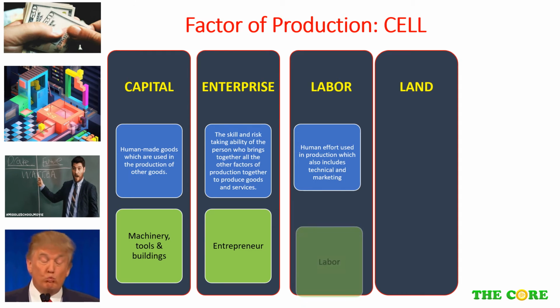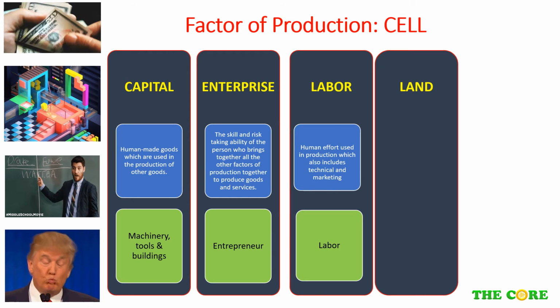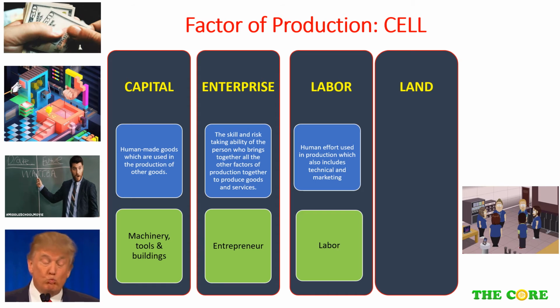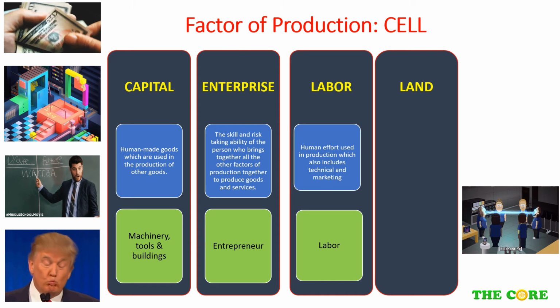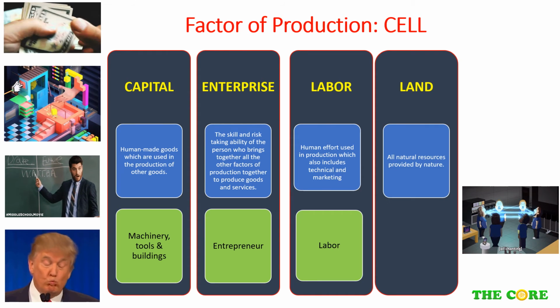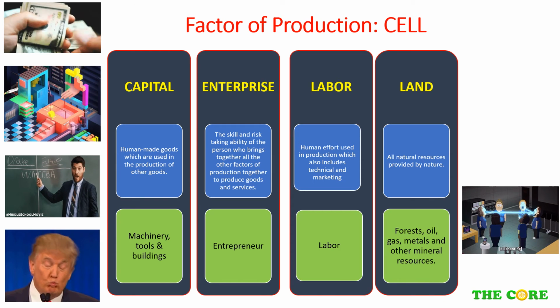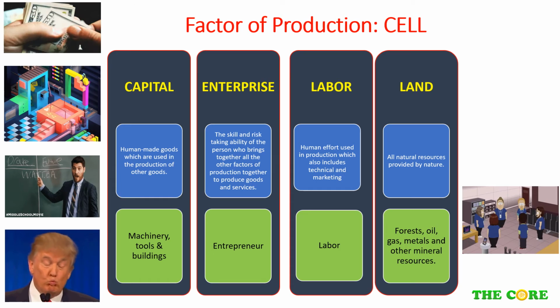And finally, the fourth factor of production, which is land, referred to as any natural resources or raw materials that are used in the production process. Some common natural resources are forest, oil, gas, metals, and other mineral resources.